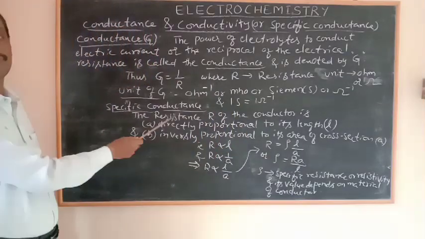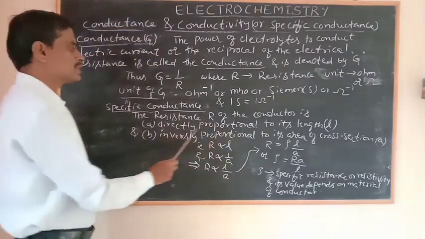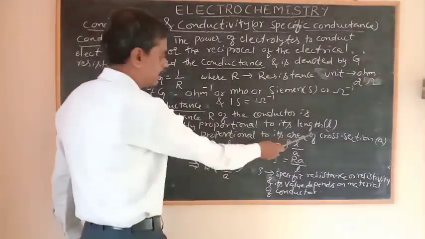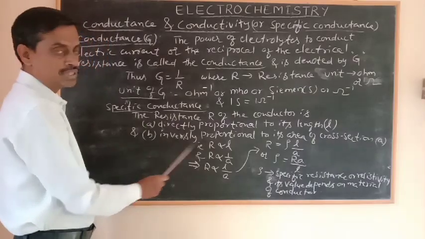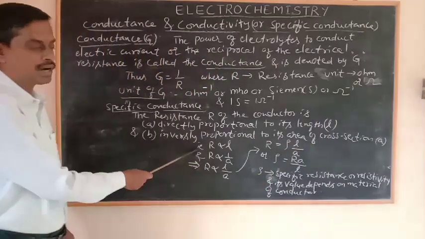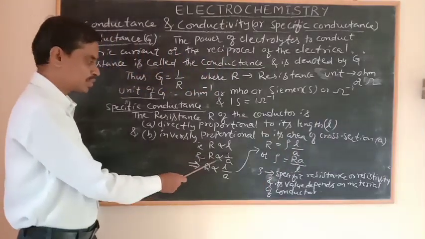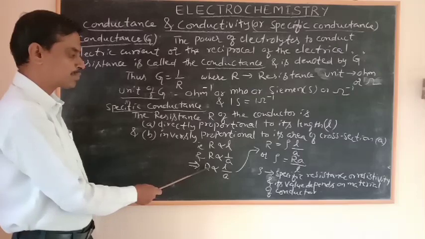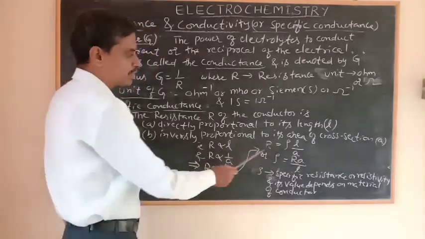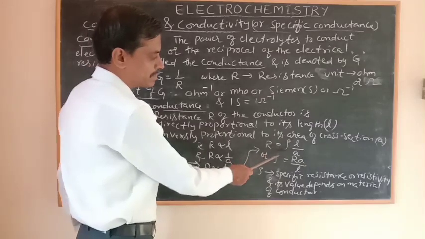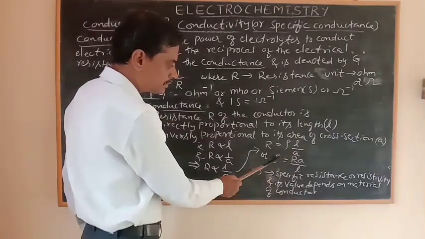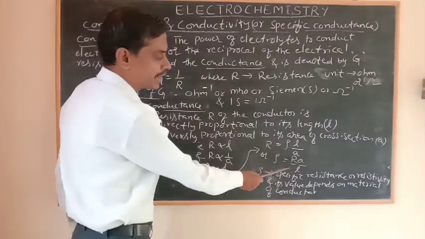Then what is the specific conductance? The resistance R of the conductor is directly proportional to its length L, and inversely proportional to its area of cross section A. So we can write R proportional to L, and R proportional to 1 by A. It implies that R is proportional to L divided by A. If we remove the proportionality sign and put an equal sign, we get a constant here, called rho. So R is equal to rho into L by A, or rho is equal to RA by L.